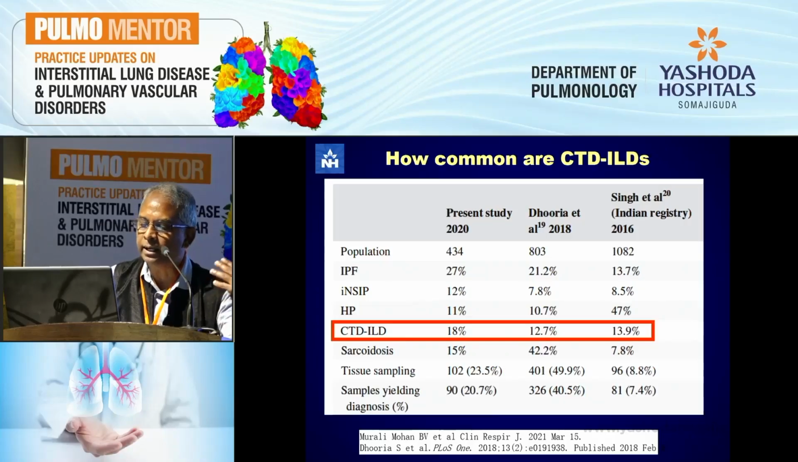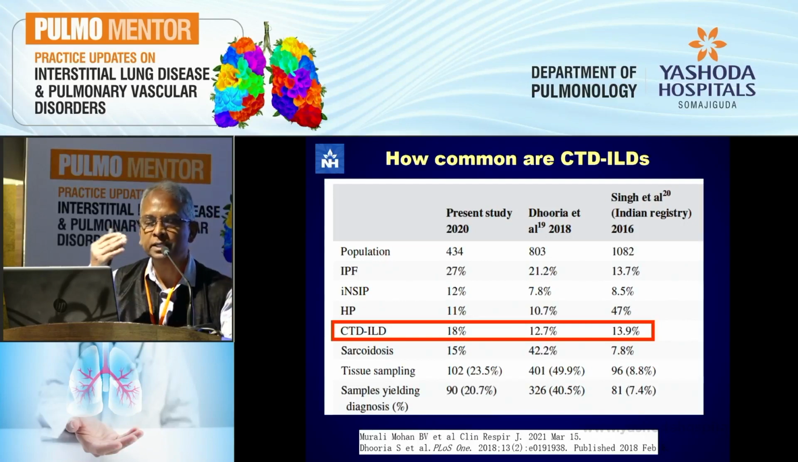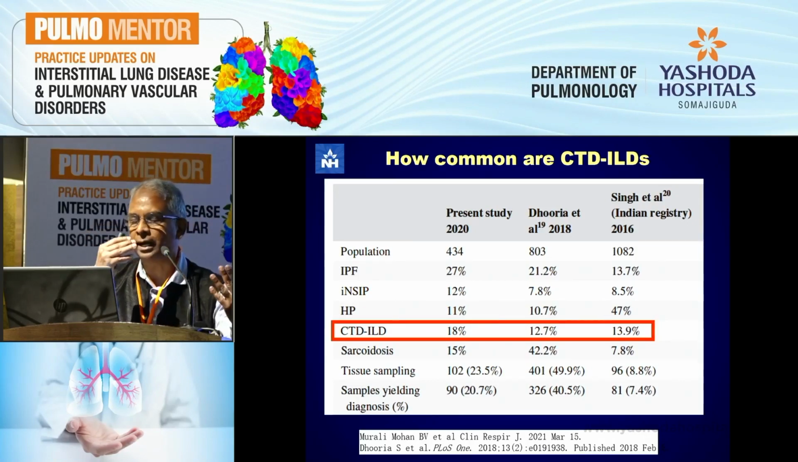Ours was about 18%. So we looked at more than 400 of our patients. We discussed at the MDT, and we got about 18%, which seems fairly close to the international data, while our HP was only about 11%. So clearly there's a difference between one place and the other in the prevalence of these conditions. But overall, you can say that CTD ILD is common, somewhere between 10 and 20% worldwide.